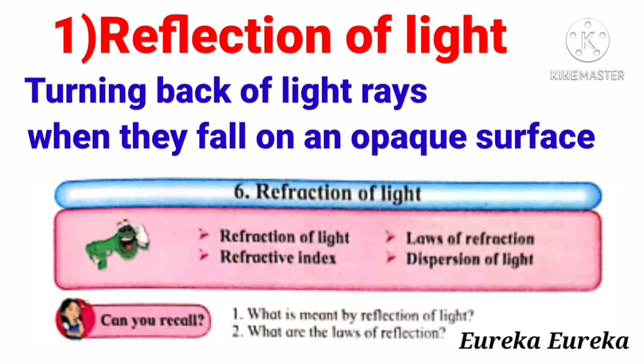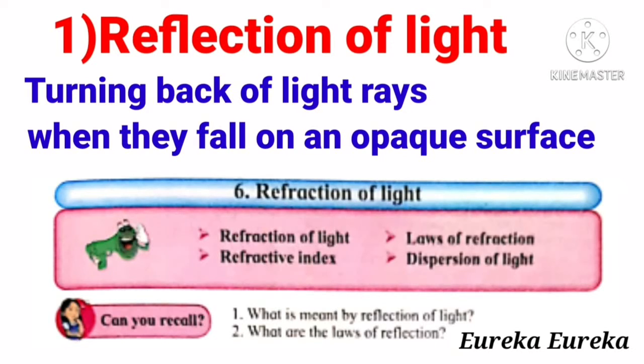And the most important thing is that the working of our eye is also based on the refraction of light, and therefore it will be interesting to understand this topic. Now let's proceed to this topic with the can you recall type of questions.